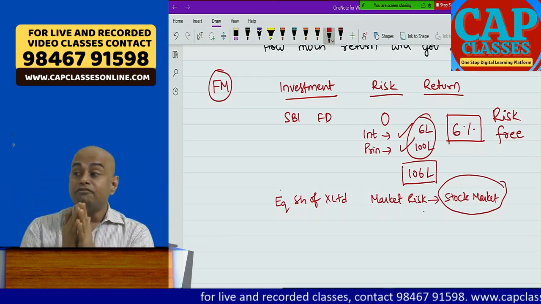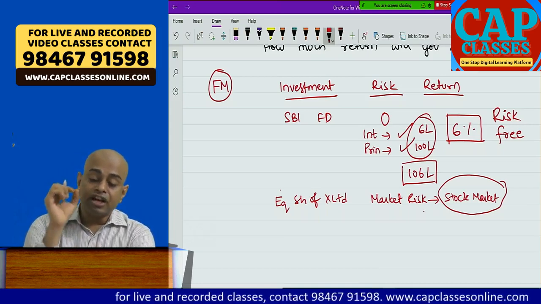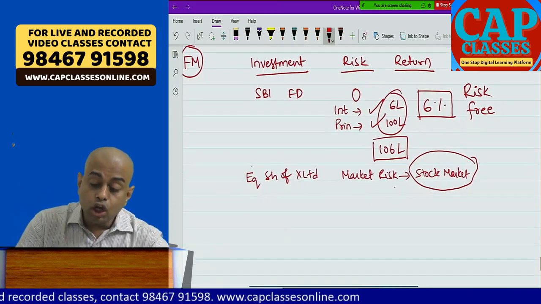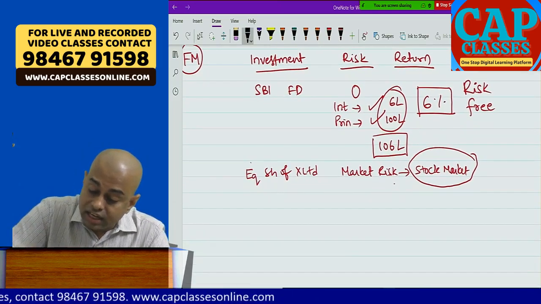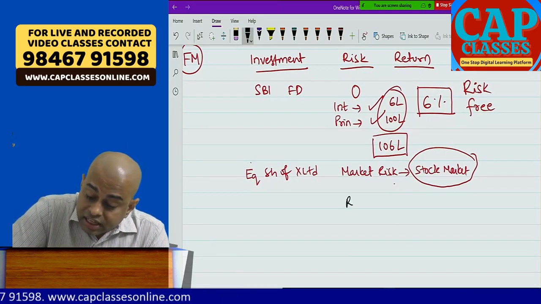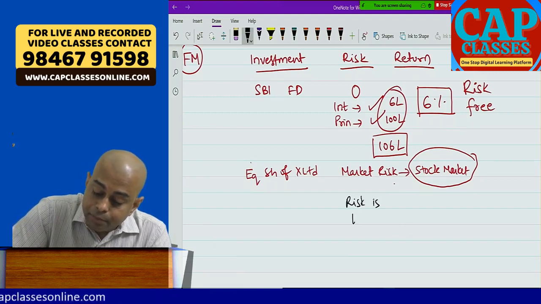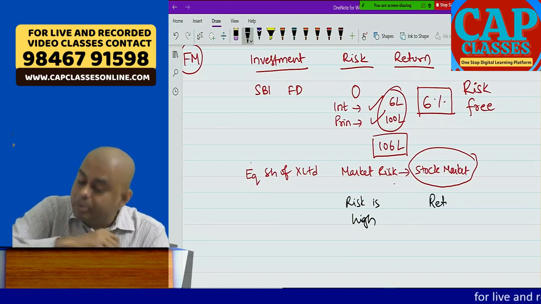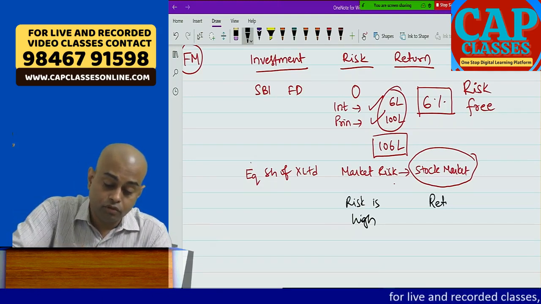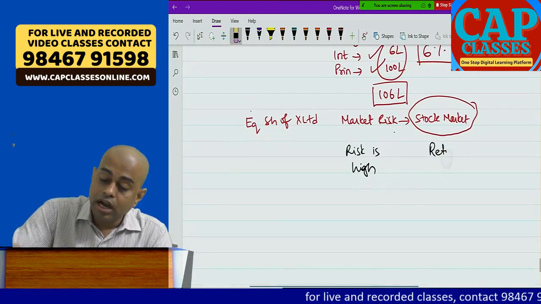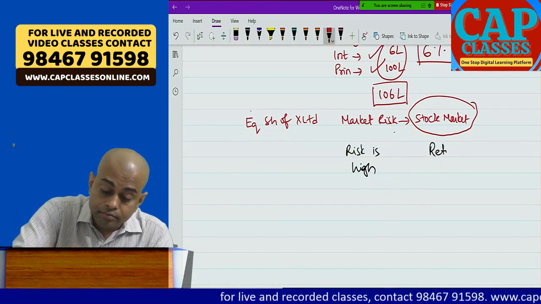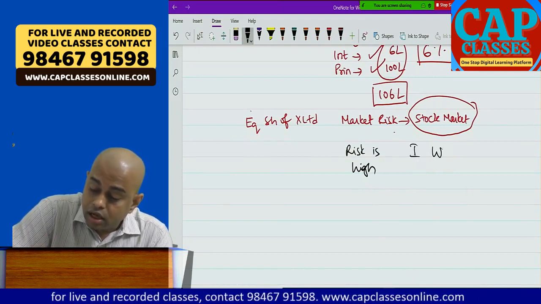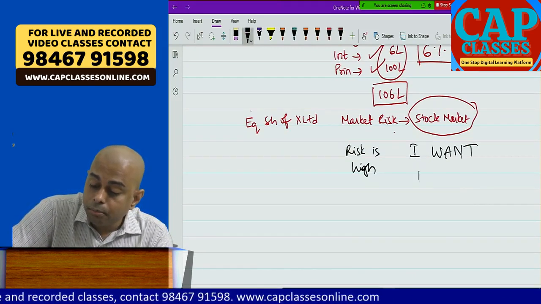If I invest money in equity shares of a company, there is market risk. So logically, if risk is high, return should be high. I want more return. My concept is simple: I want more return.